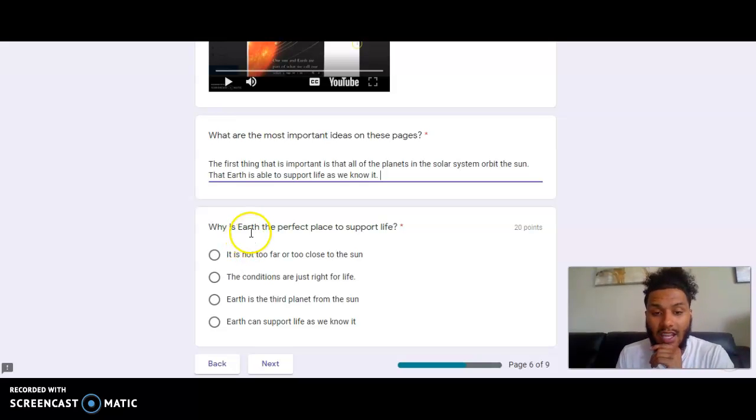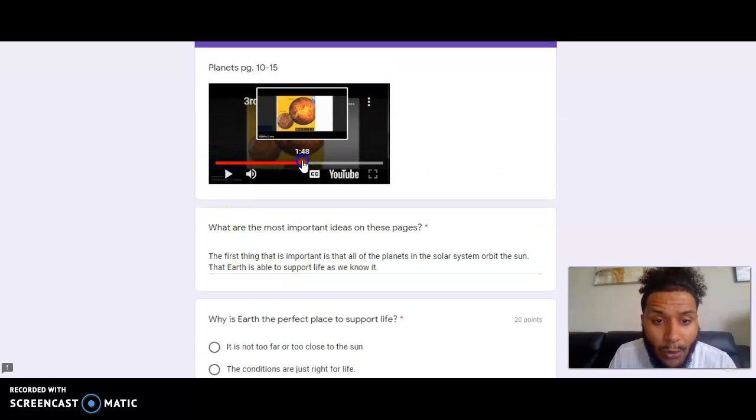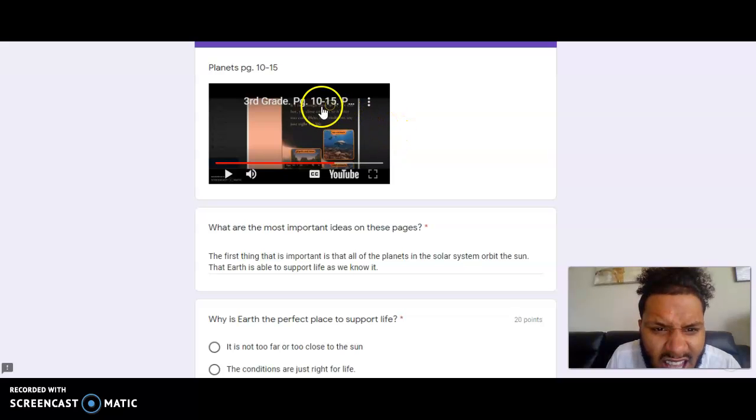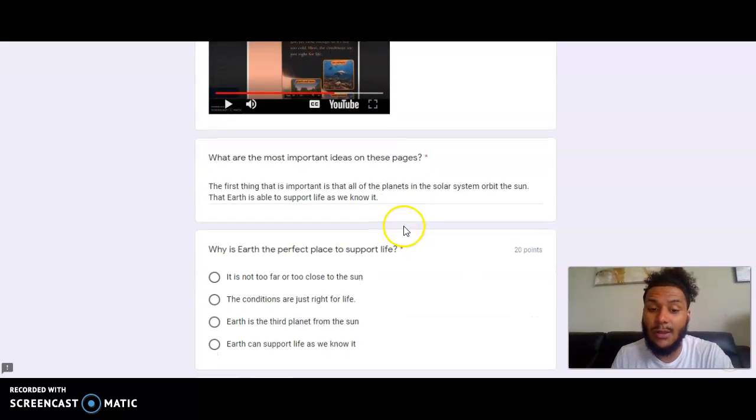So it says, why then is Earth the perfect place to support life? The first answer says it's not too far or too close to the sun. It does say that in our text. That's why Earth is so important up here. If you go back to the video and it says your planet Earth here, it tells us in the text that Earth is close enough so it's not too cold, but it's far enough where it's not too hot. So that keeps a perfect temperature for life.